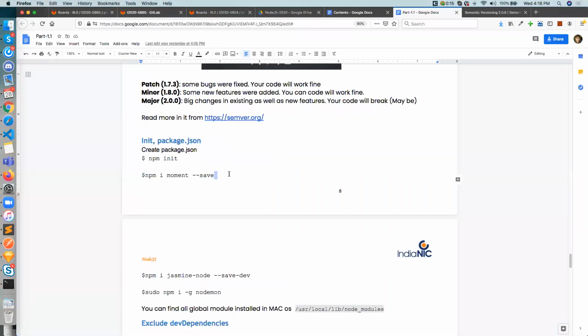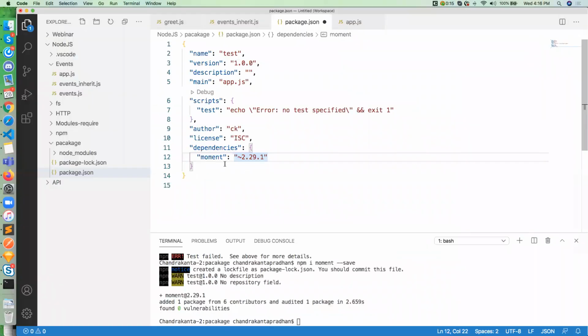So any package you want to install as well as save into the package.json, then you have to write --save, or hyphen hyphen save. Okay. So it is dependency. Do you understand what is dependency? Dependencies contain all the modules which are required to run your application.